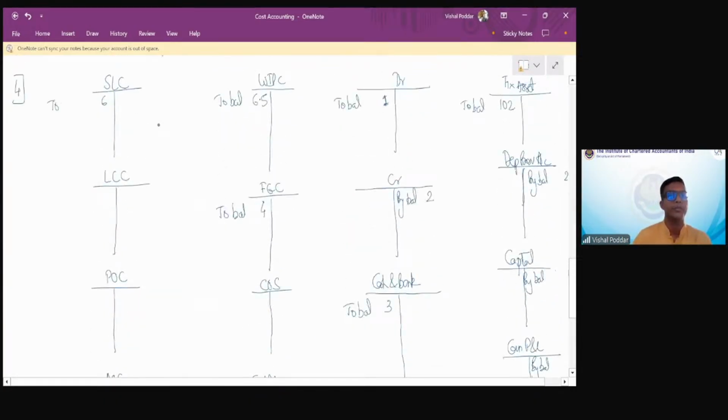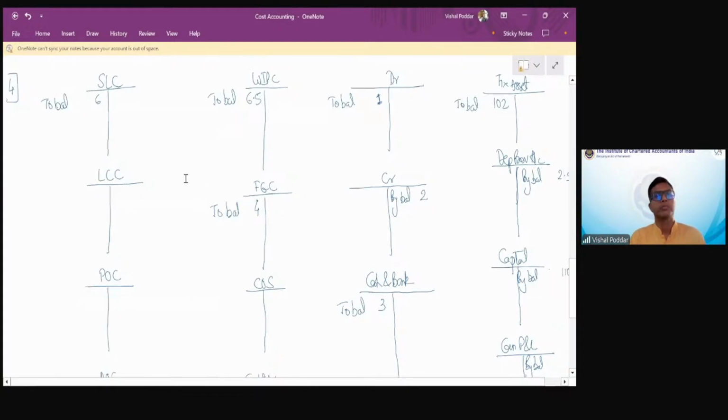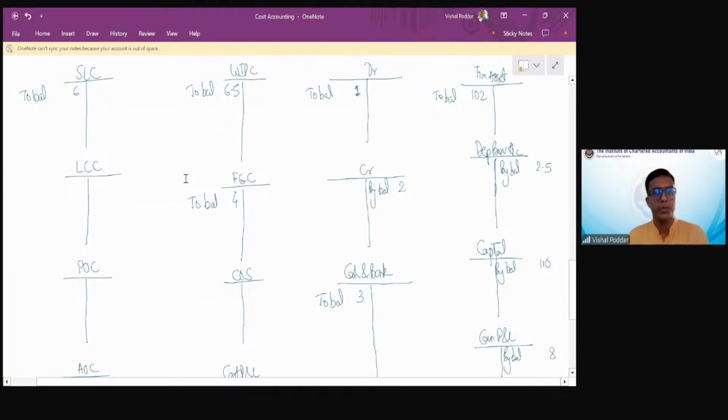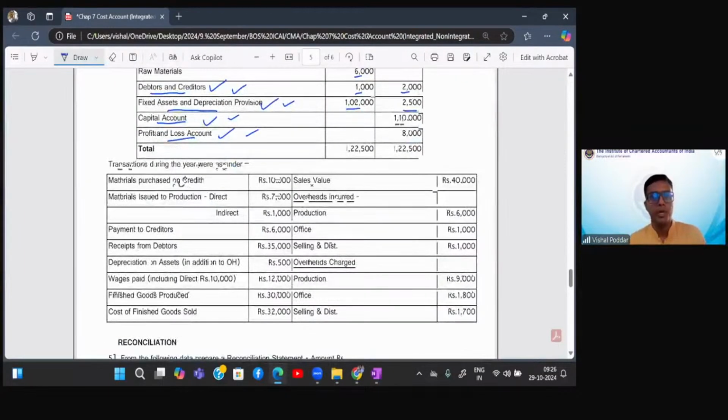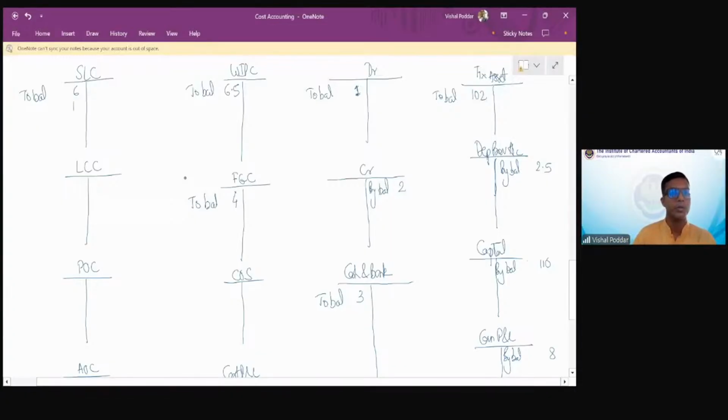Okay. Now, after putting all opening balances, let us go to the postings. Material purchase on credit 10. So material purchase, SLC debit, and it is on credit, so creditors will be credited. So creditors by SLC 10.